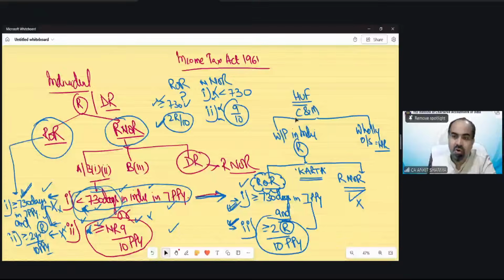Satish is asking, non-resident in 9 out of 10 preceding previous years. Can you explain this? Satish, I have already explained this in the last session. Kindly watch the last class so it would be easy for you to understand what exactly we are saying. Nagaraj, we will solve a lot of examples today and in the next problem class also. So all the concepts would be clear. Just understand what we have discussed this time. Okay, so moving ahead.